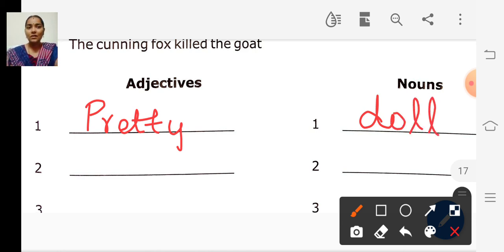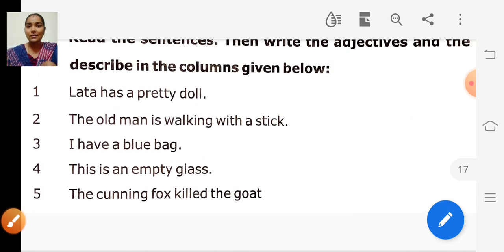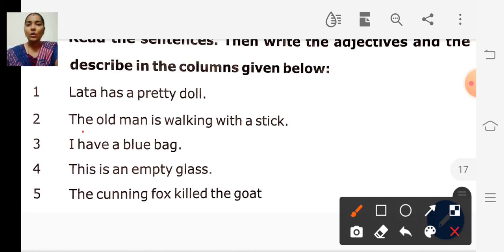Shall we read the second sentence? Yes. The old man is walking with the stick. In this sentence, which word is an adjective and which one is the noun? Can you identify? Okay, the word old describes the noun man. How is the man?